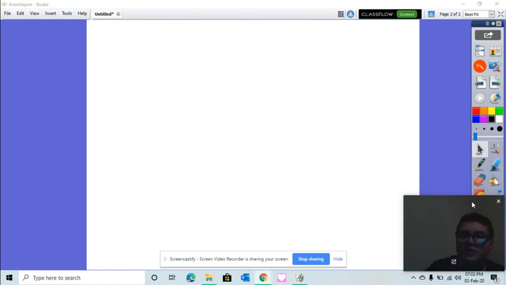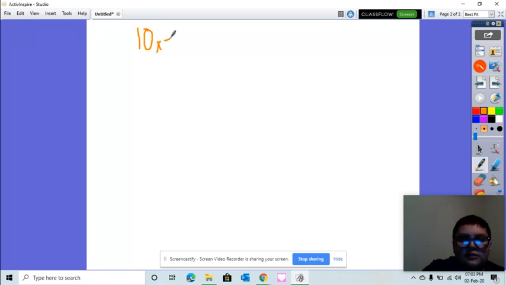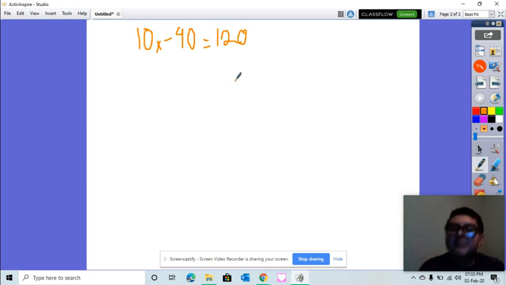Okay, so now let's try to solve this one. 10x minus 40 equals 120. So, as I tell you, if you have big numbers, it does not matter. You will still reduce them as they're supposed to. So, let's solve this one.